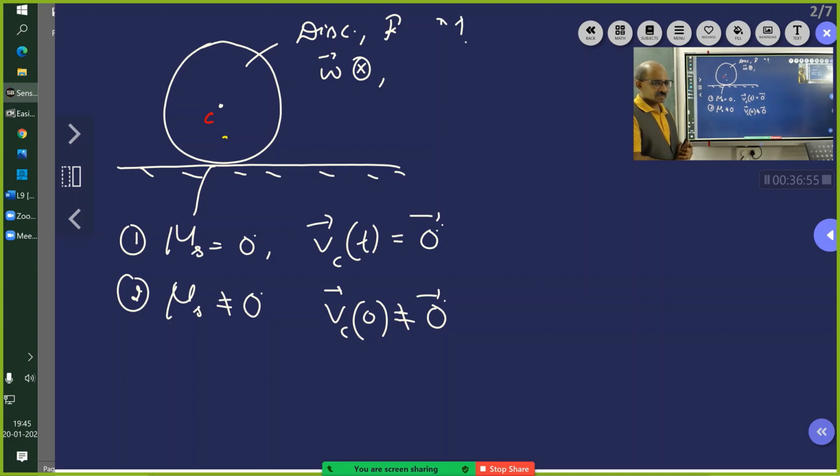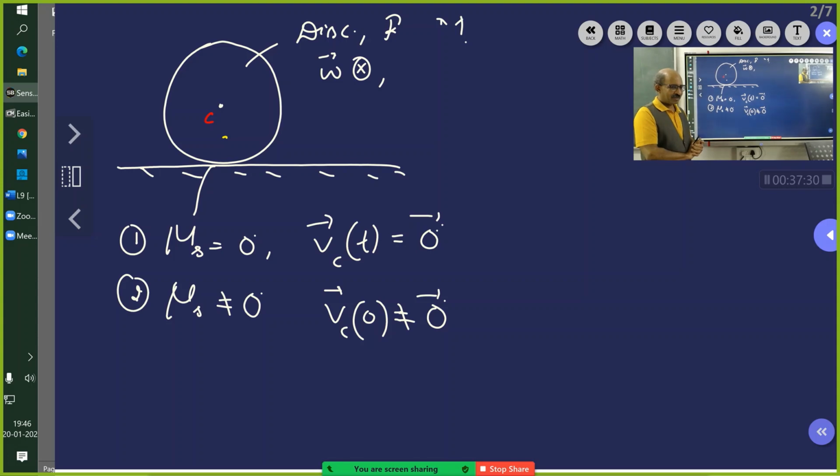Sir, like this, the friction force will act tangentially, sir. That will increase the angular acceleration of that rolling body. So the angular velocity of that rolling object will increase, sir. And even that Vc will decrease. Vc will decrease and angular velocity will increase. Yes, sir. So this is which case, sir?